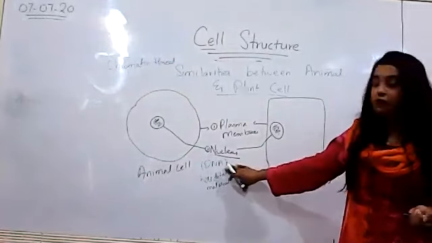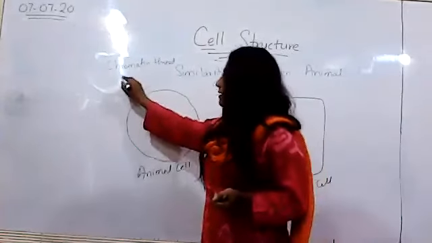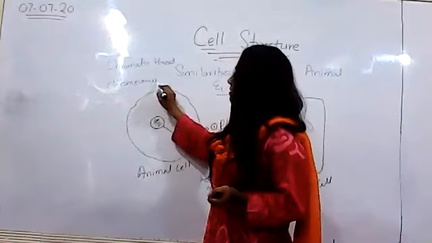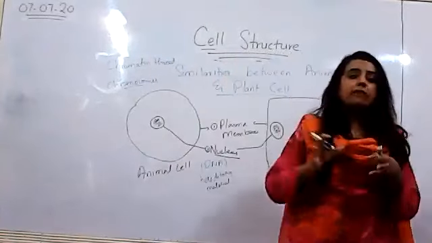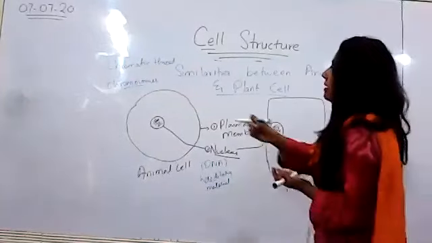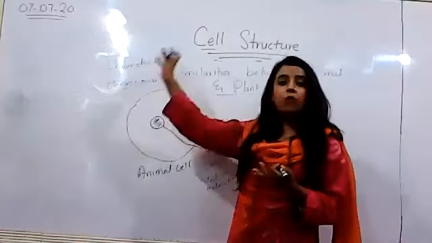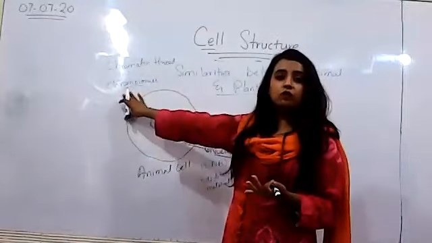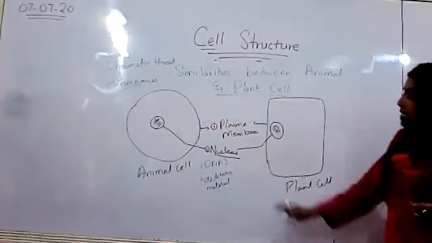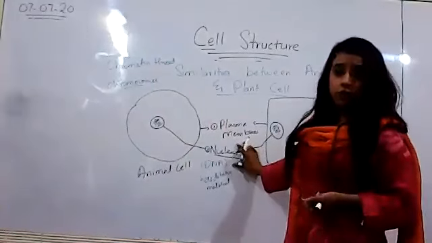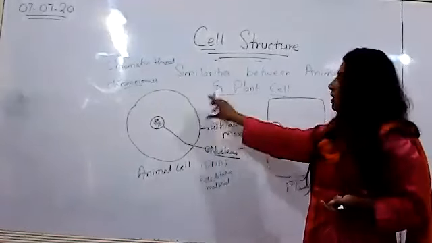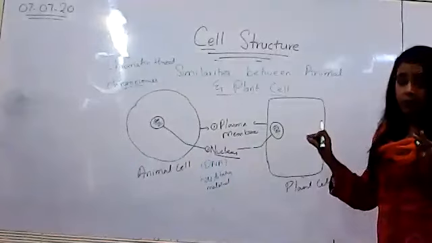So a thread-like structure called chromatin is present, that is made up of what? DNA, deoxyribonucleic acid, right? And this chromatin leads to the formation of what? Chromosomes. So chromosomes and chromatin is basically the same thing, just different levels of coiling, right? Less coiled, it forms chromatin. More coiled, it forms what? Chromosomes, right? So the first similarity is the plasma membrane. Second similarity is what? The nucleus. And plasma membrane is the outermost membrane in the case of animal cell. In the plant cells, it is the second membrane, right?